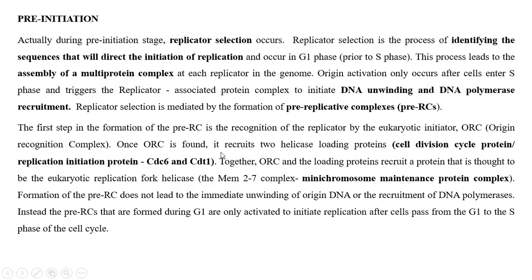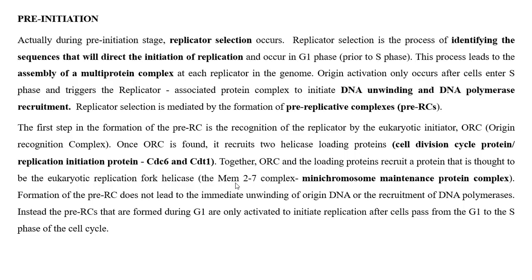Once ORC is bound, it recruits the helicase loading proteins, the cell division cycle protein CDC6 and the replication initiation protein CDT1. These are all cell division cycle proteins that play an important role in the initiation process. Together, the ORC and the loading proteins recruit the protein thought to be the eukaryotic replicative helicase, the MCM, mini chromosome maintenance protein complex.